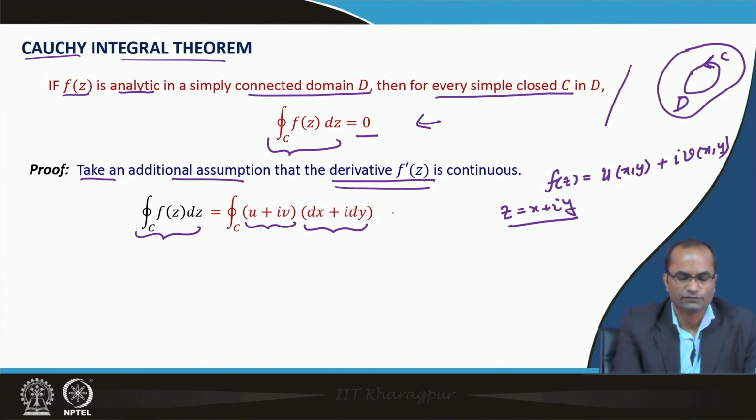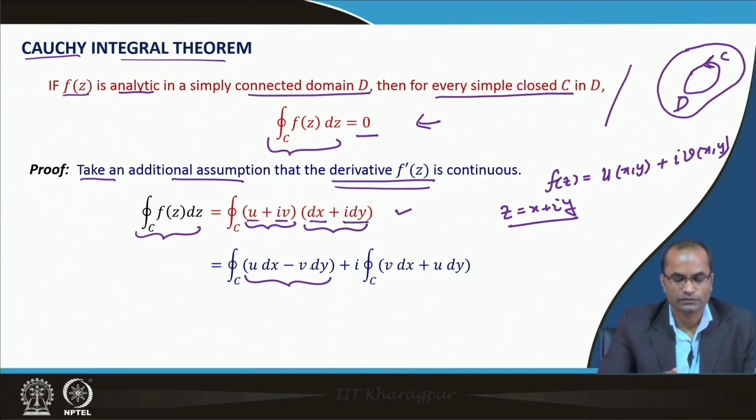In this expanded form we have written, and then we can just multiply the two. So i v with i dy will become minus v dy. This is the real part: u dx and then minus v dy, and the rest with this i: v dx and then u dy.